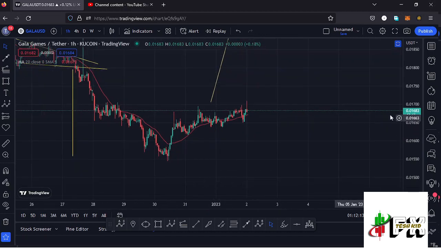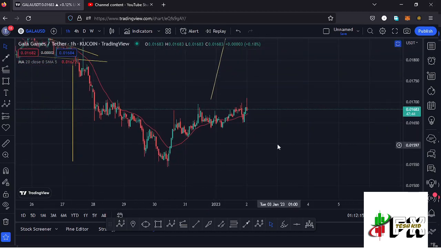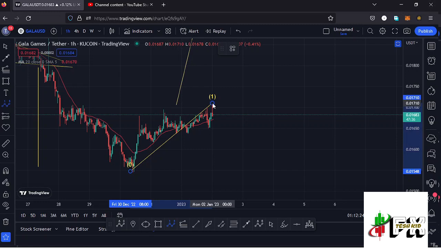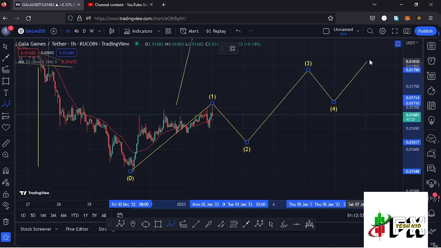The other possible way we can have that ABC correct, that is that Elliott wave structure, is establishing this as a first wave to the upside, making our peak at around the $0.017 mark. Then having that as the wave 1, I'm expecting a bit of a retracement to the lower side in the formation of a second wave before we see a wave 3, then expect a wave 4, and then continue pushing even higher in the formation of that wave 5.